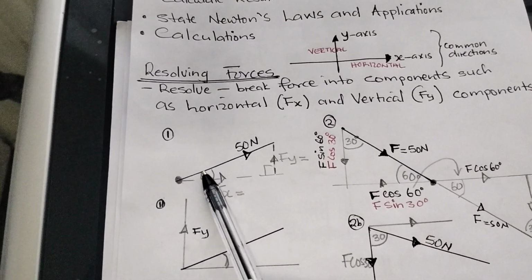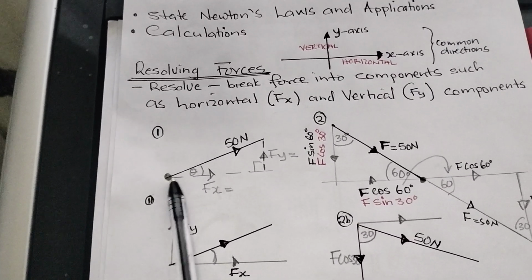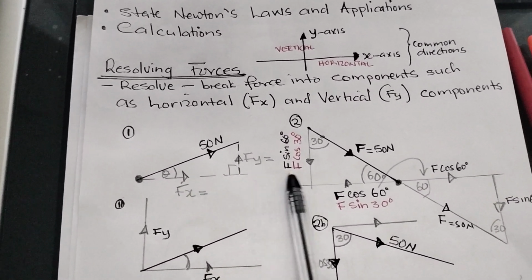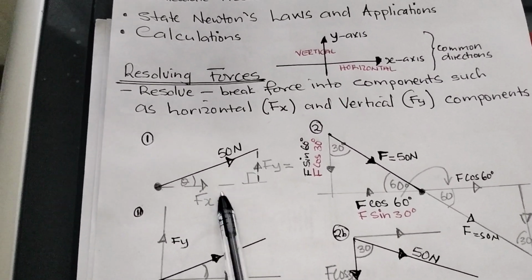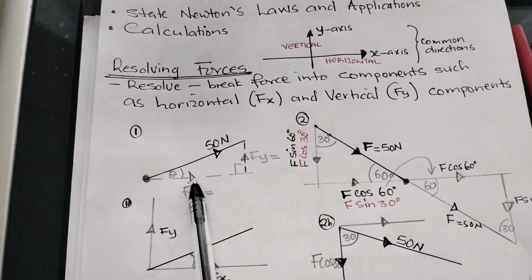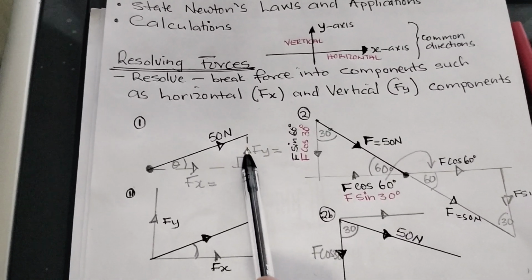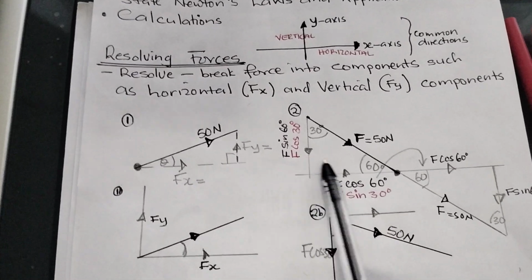So when we resolve a force, we look at the angle. This line closer to the angle, which is on the x-axis, we call it Fx, but we're going to call it 50 cos. This component will be 50 cos because it's in line with, it's attached to the angle. This one, which is opposite, we're going to say 50 sine. So that's how we resolve a force.